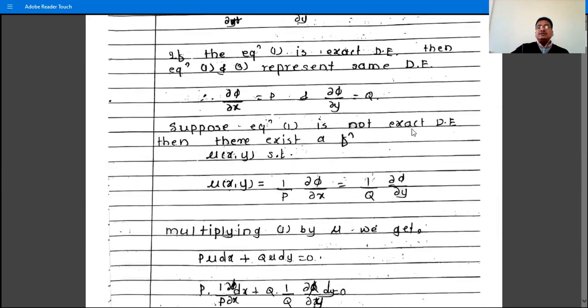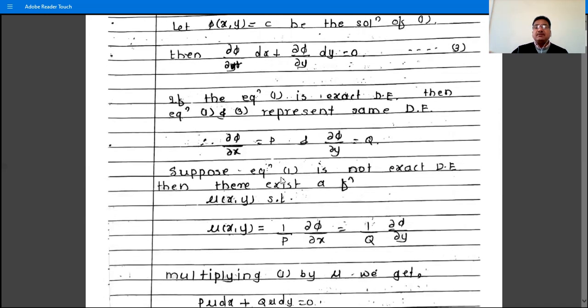Suppose equation 1 is not an exact differential equation. Then there exists a function mu(x,y) such that mu(x,y) = (1/P) ∂phi/∂x and is equal to (1/Q) ∂phi/∂y. That is, if equation 1 is not exact, then suppose there exists a function mu(x,y) such that mu = (1/P) ∂phi/∂x = (1/Q) ∂phi/∂y.